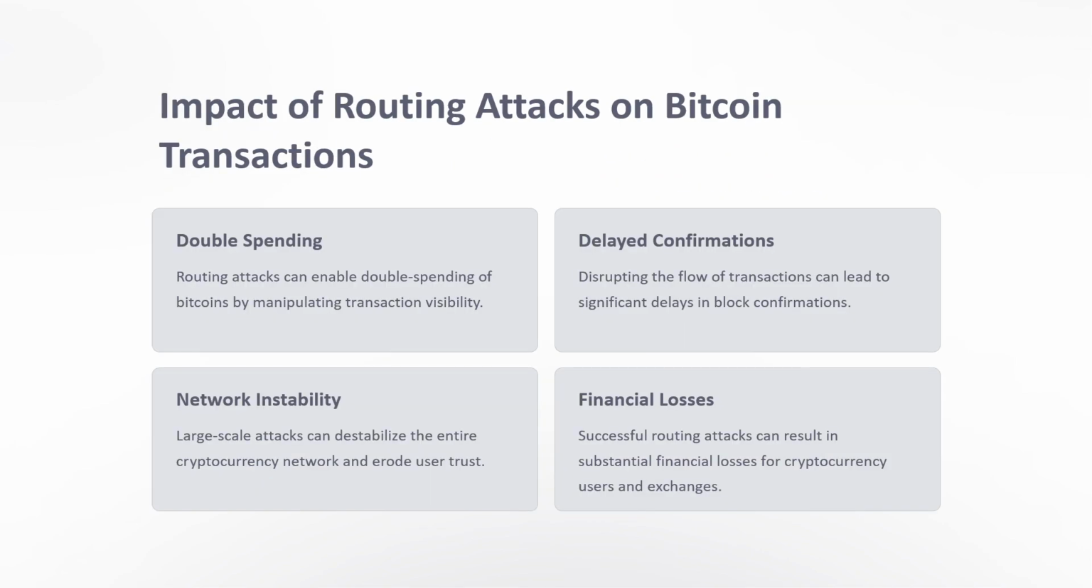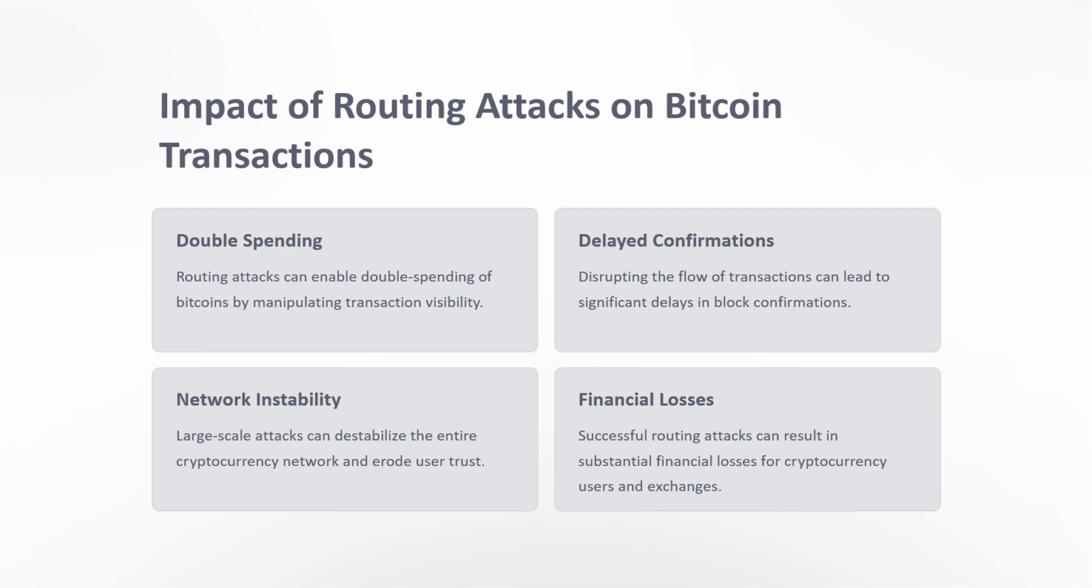Impact of routing attacks on Bitcoin transactions. What are the impacts of routing attacks? Double spending: routing attacks can enable double spending of bitcoins by manipulating transaction visibility. So there are false transactions, which could lead to false visibility for the user in understanding the transaction. So that could be the double spending.